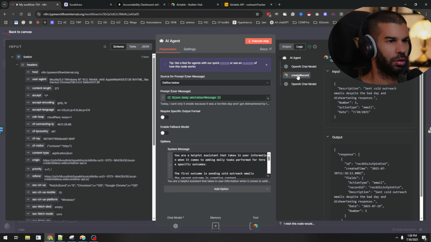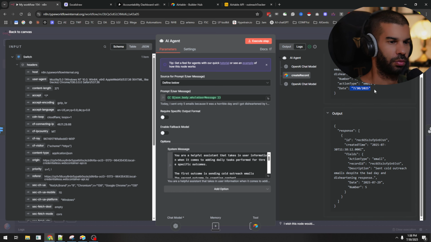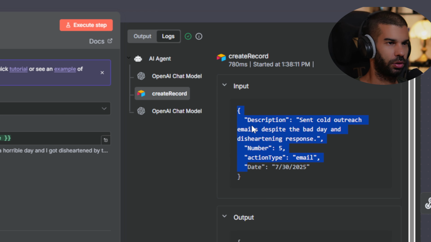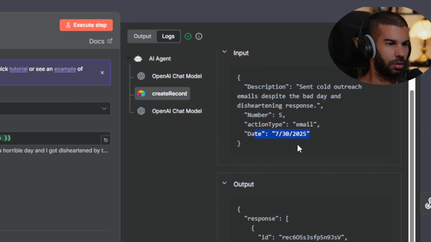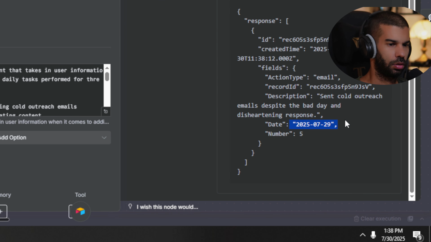If we look at logs, okay, here it's ending 7:30. So why? That's super interesting. Like, the input is that, but the output is that. Why is that?